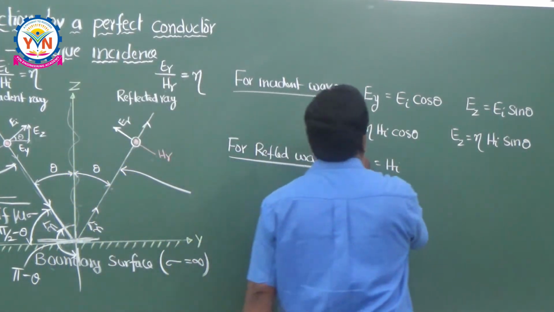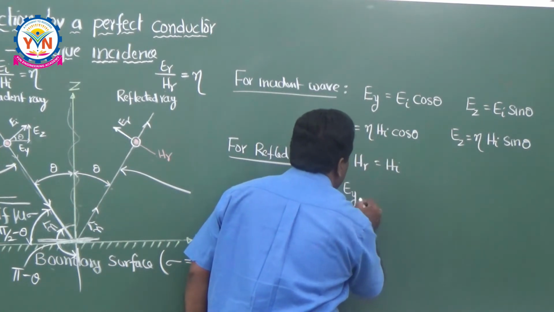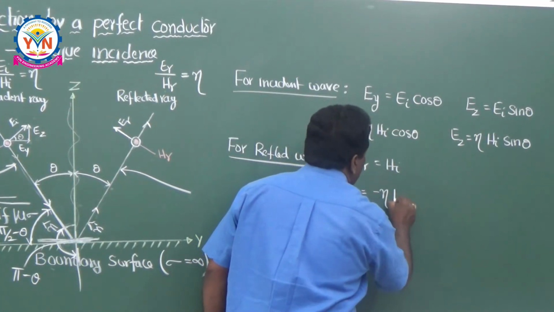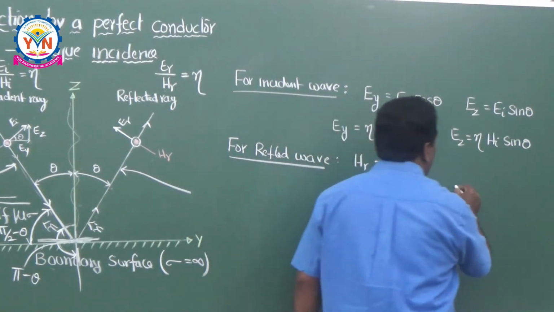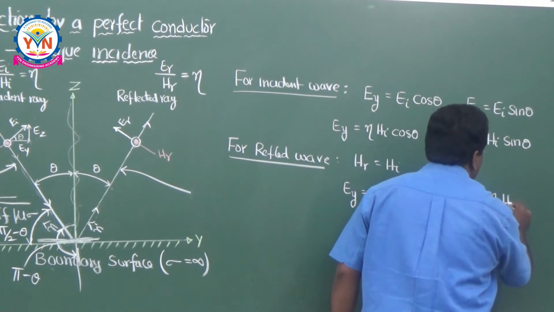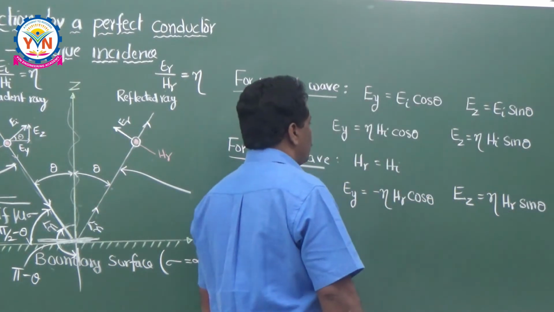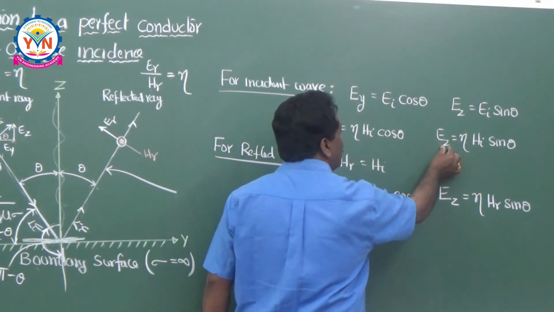Therefore here I can say EY is equal to minus eta into HR cos theta, and similarly your EZ is equal to eta into HR into sin theta. Okay, you have written these electric field components in the y direction as well as in the z direction.